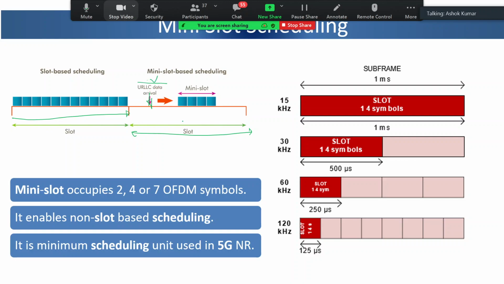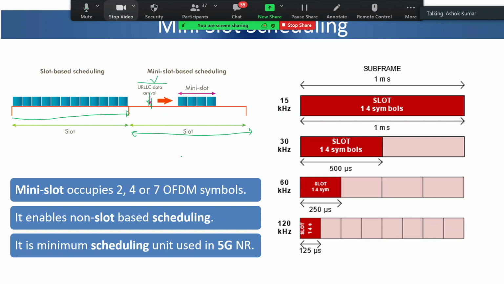So URLLC data, and if I am using say 1 millisecond or half a millisecond, this data has to wait for that period till some resources get allocated. But URLLC being time sensitive, with a high latency requirement, it is not advisable that it waits for the slot duration, right?